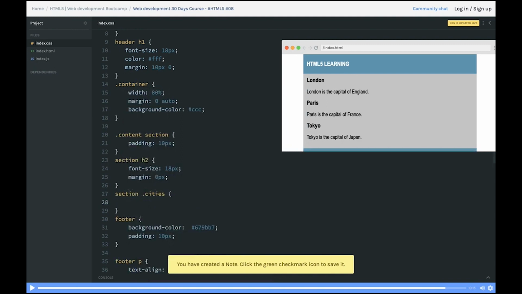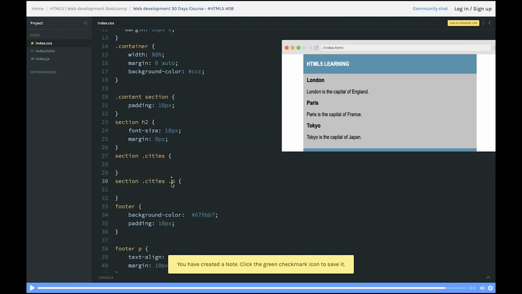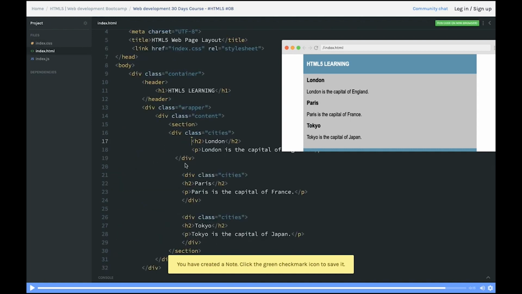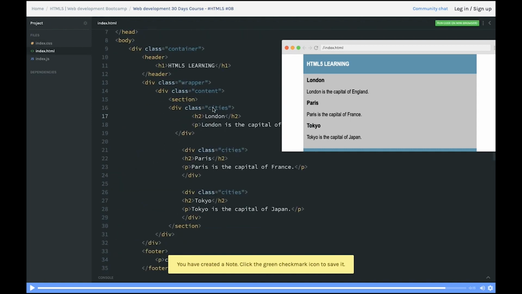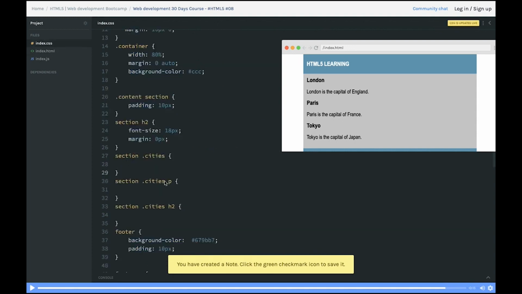And now we have H2 and paragraph tag also. In modern CSS, you can do it in many different ways, because paragraph is a tag, so you don't need a dot. Similarly, we have an H2 tag inside cities. I'm talking about H2 and paragraph tag in class cities, that is, inside section cities, H2 and paragraph tag. So now we can start styling.